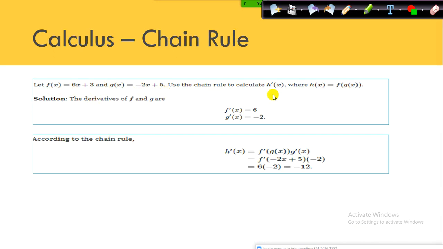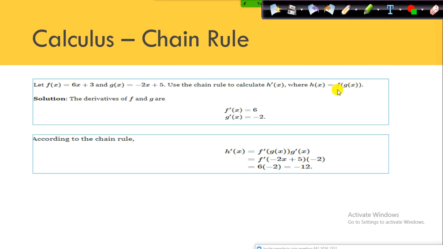Now if you use the chain rule to calculate h dash of x, where h of x equal to f of g of x. In simple terms, how the chain rule works is, for f of g of x, you first take the partial derivative on the outside function, and then you take the partial derivative of the inner function, okay?